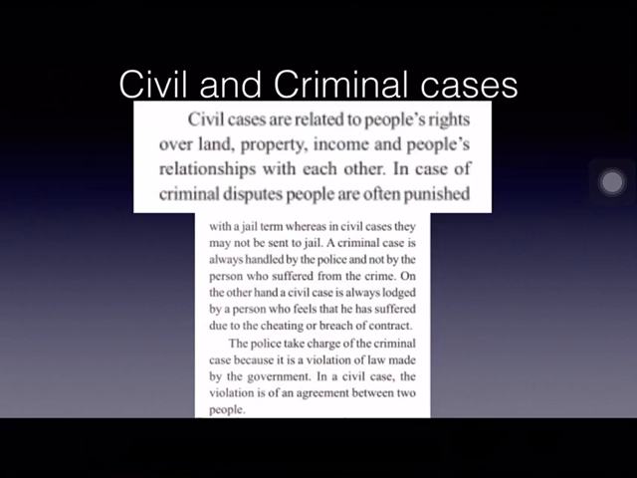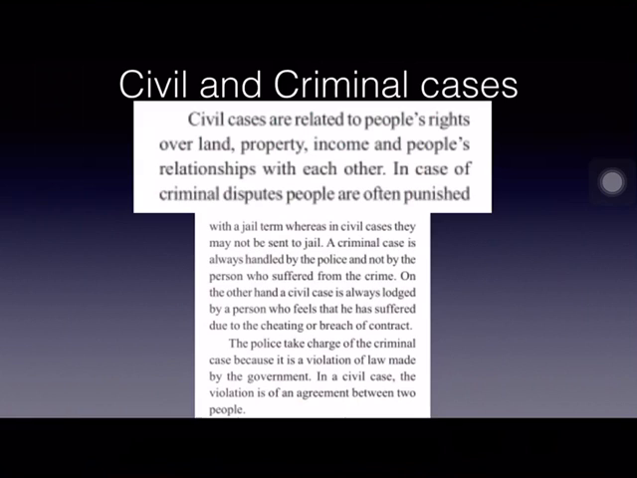Now, civil and criminal cases. Civil cases are all the cases which are related to ownership of land, property, income, and people's relationships with each other. In criminal cases, people are often punished with a jail term, either they are given imprisonment, whereas in civil cases, they may not be sent to jail. In criminal cases, most often they are sent to jail, and in civil cases, they may not be.